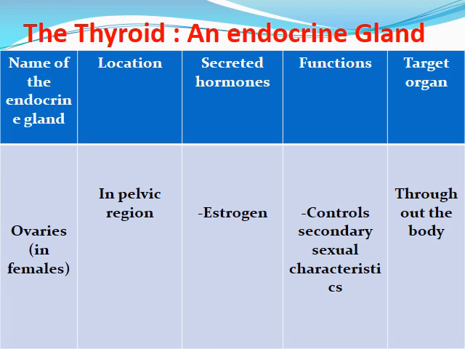We have the ovaries. They are present only in females. They are located in the pelvic region. They secrete the hormone estrogen. This hormone controls the secondary sexual characteristics and also acts throughout the body.